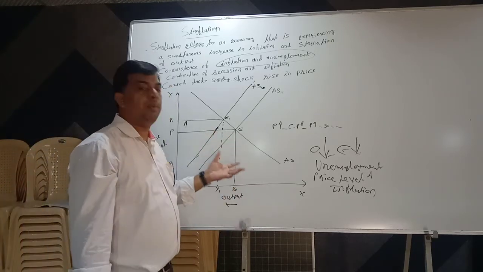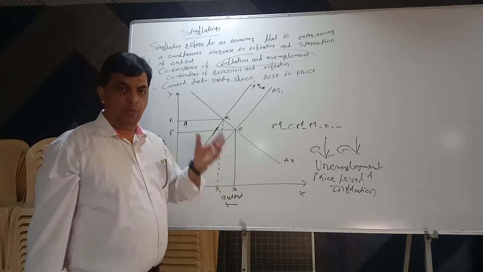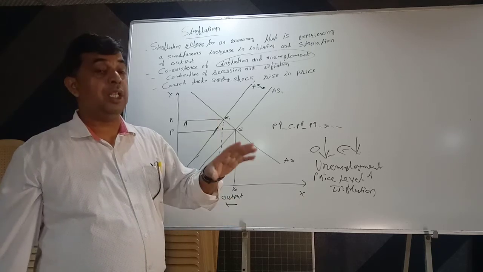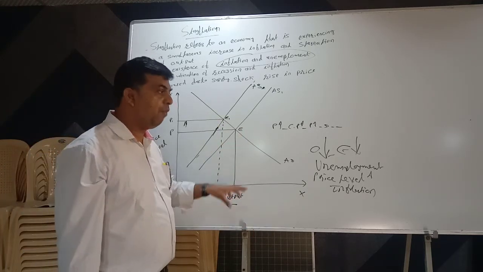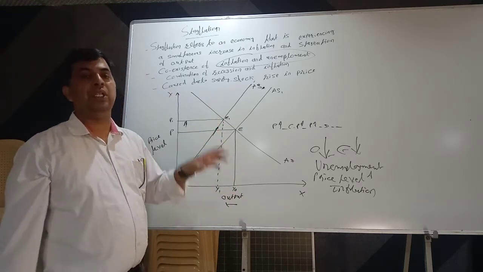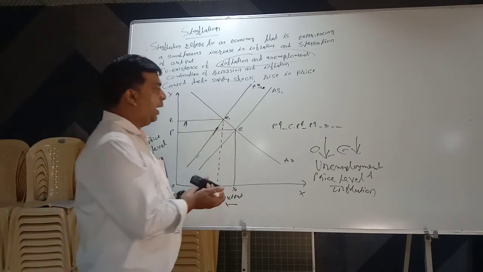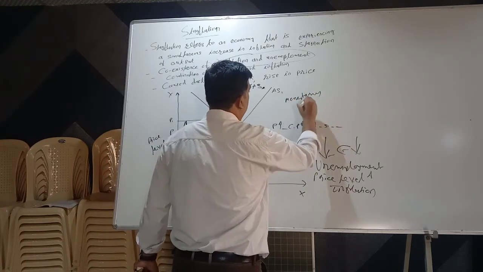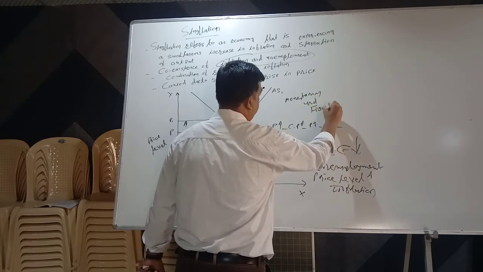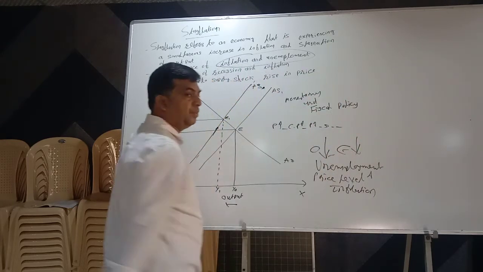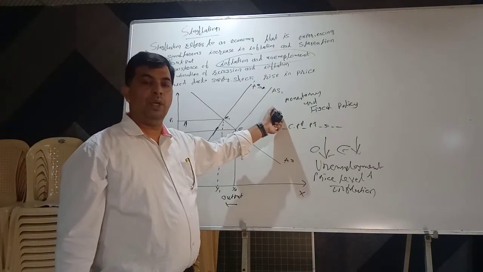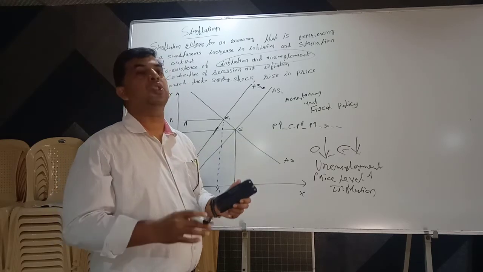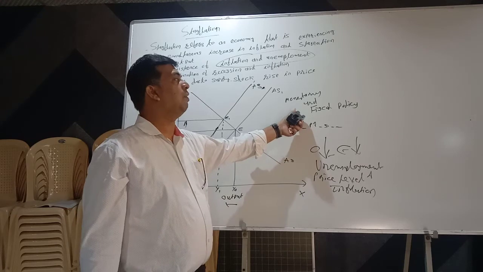So how can the problem of stagflation be tackled? How can it be solved? Of course, it is very difficult, but it is not impossible. The problem of stagflation can be tackled by an appropriate mixture of monetary and fiscal policy. Both policies. We cannot concentrate on only one policy. We have to adopt both policies together, monetary policy as well as fiscal policy.